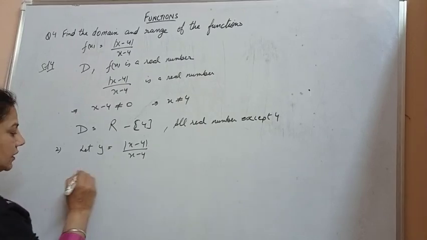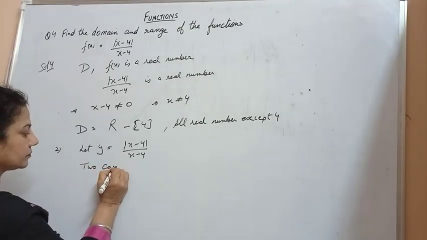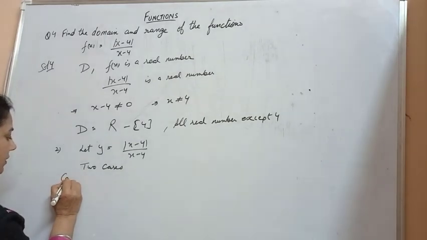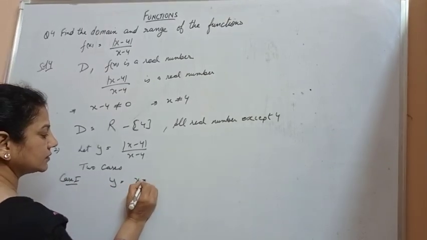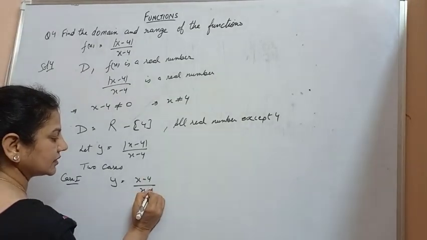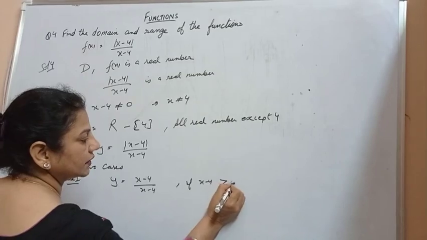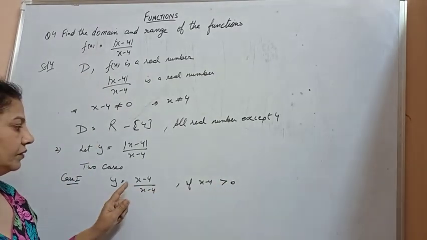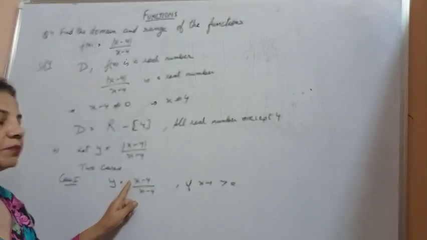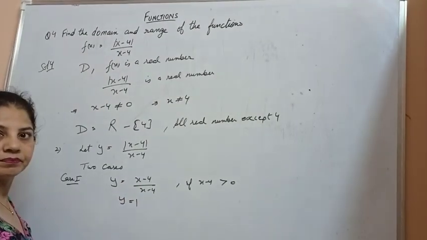Therefore, we say that there are two cases. Case 1, y is equal to x minus 4 upon x minus 4 if x minus 4 is greater than 0. When x minus 4 is greater than 0, the mod will become positive x minus 4. So we have y is equal to 1.